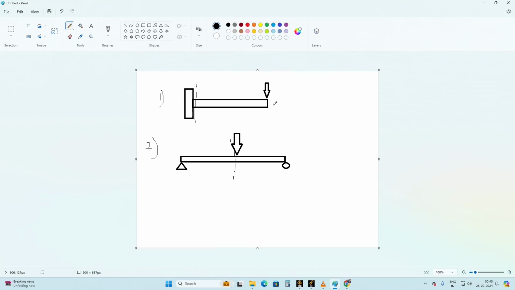In the next classes we'll go into SpaceClaim, how to create the geometry in SpaceClaim itself. We'll look at it thoroughly in SpaceClaim. We'll see that in the next classes. If you have any queries you can ask me, I will clarify them, and we can wind up this session for today.